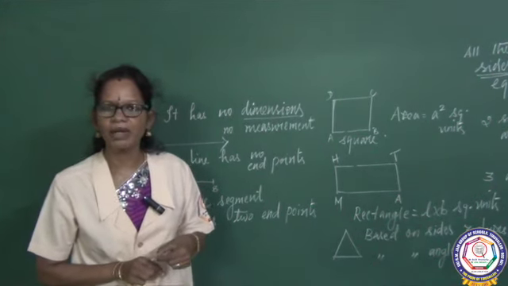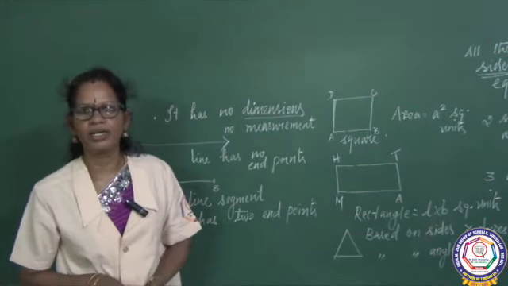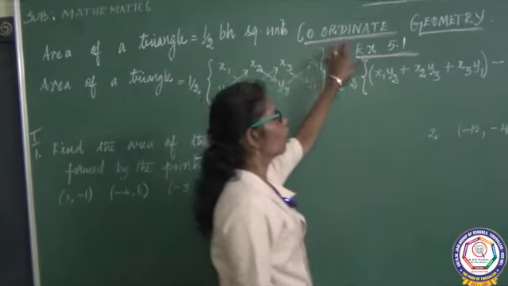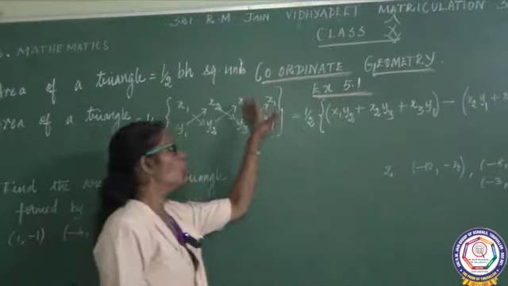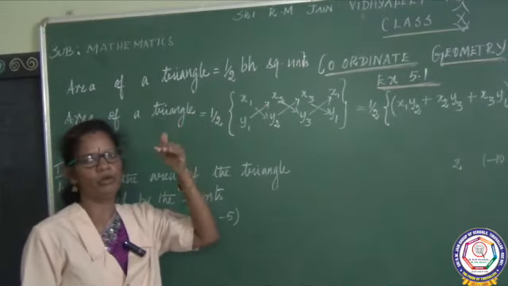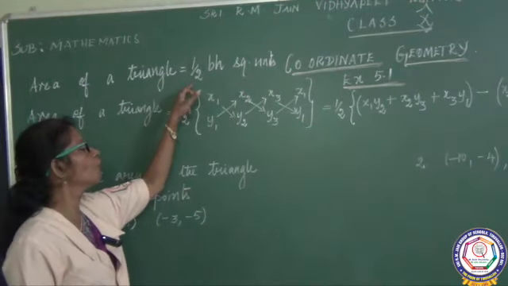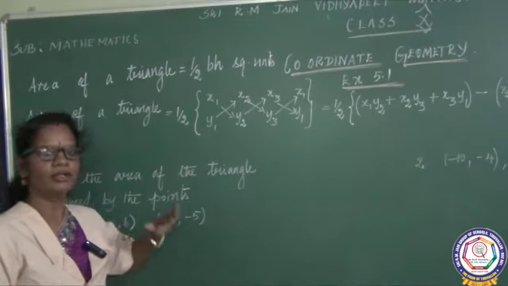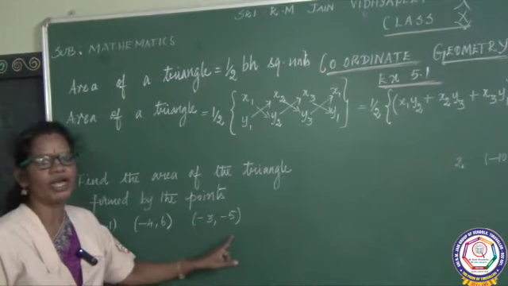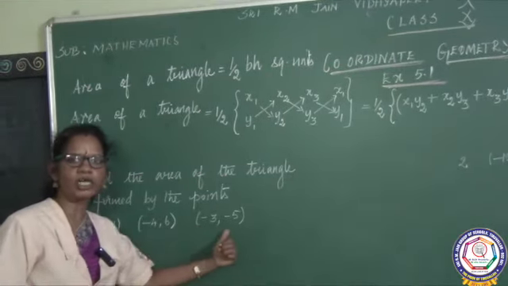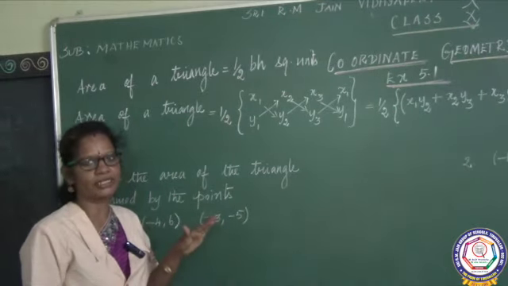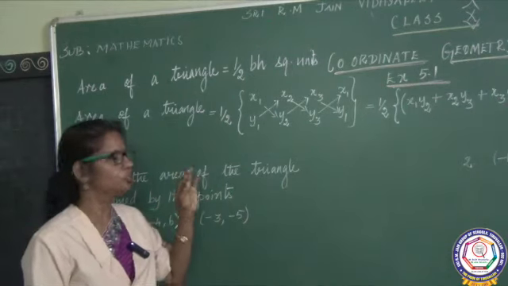The chapter name is coordinate geometry. You know the area of a triangle. When I ask the area of a triangle, immediately it comes to your mind as half into base into height. That is one formula. The new formula, if the vertices are given, how to find the area of a triangle, today I am going to discuss. Right? You have to listen carefully, children.